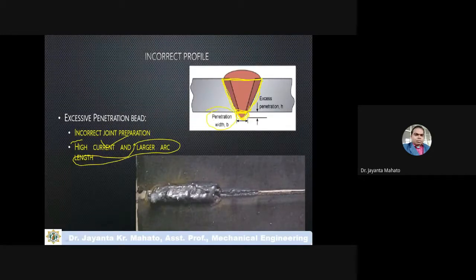It has penetrated more at the bottom, and it is an extra extruded part. So this is actually the extra material or extra penetration. This is all the excessive penetration bead.